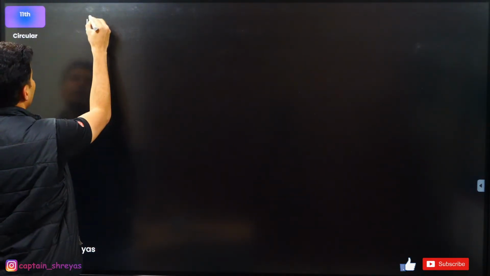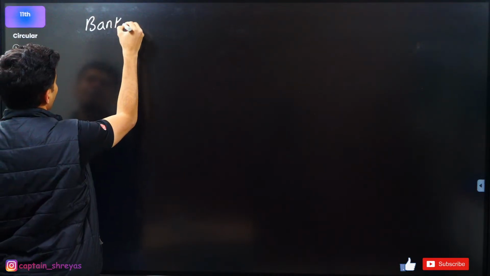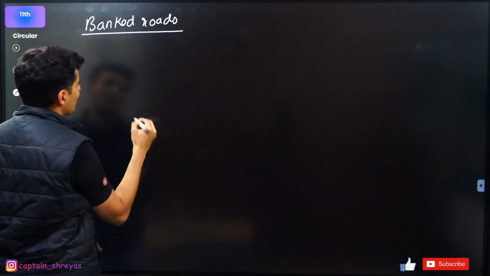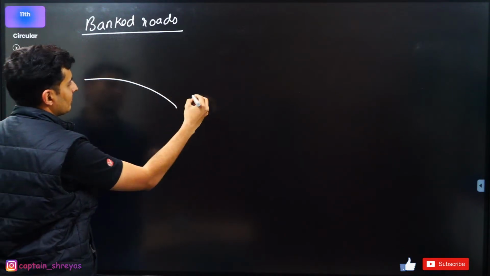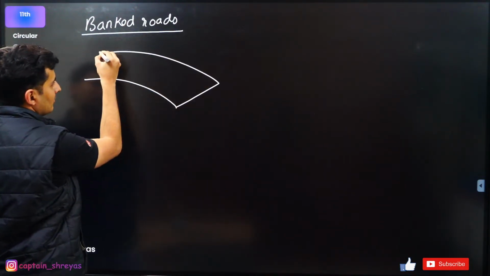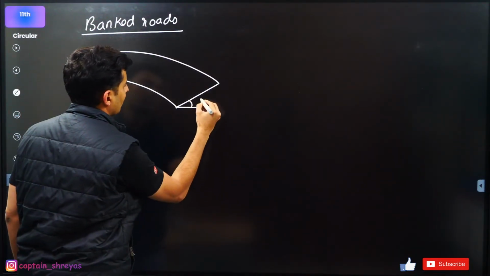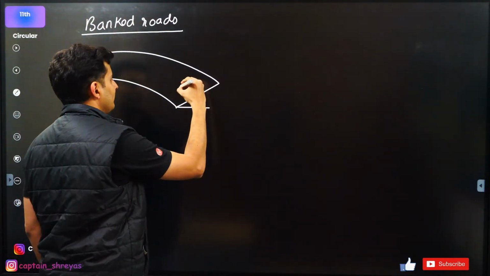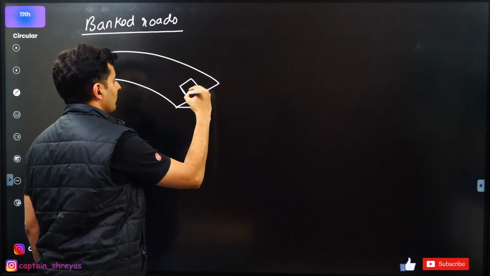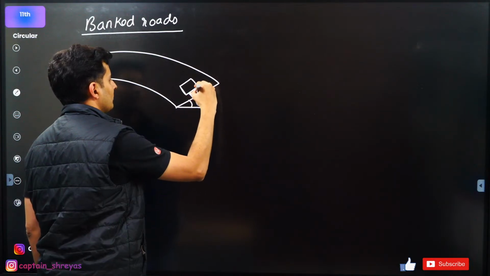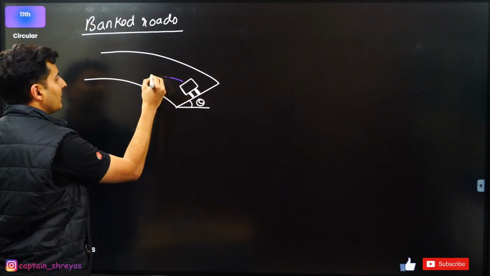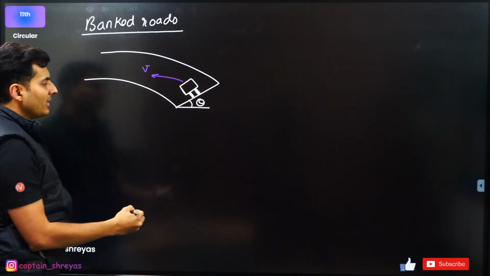Let me just write it over here. Banked roads. So in case of banked roads, you will notice you tilt the road by an angle. This is your vehicle, and it is going like this with some velocity.